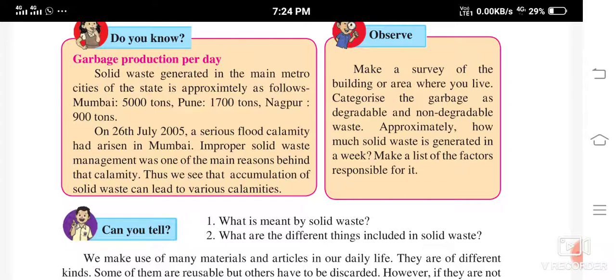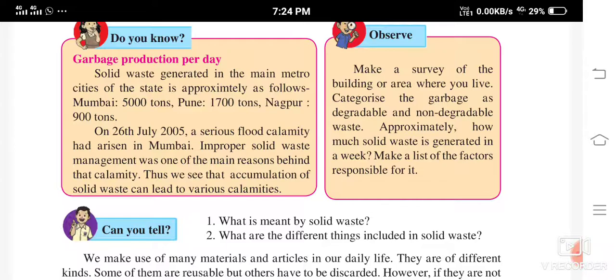Thus we see that accumulation of solid waste can lead to various calamities. By hearing this, by seeing, you must have heard about this. Because of this accumulation of solid waste, it can lead to various calamities like floods and all.